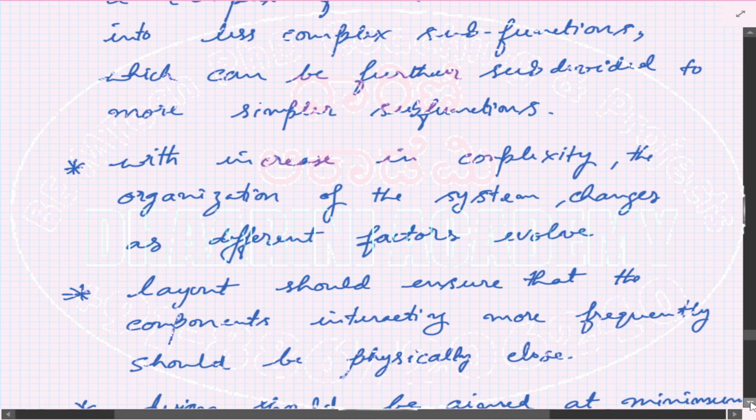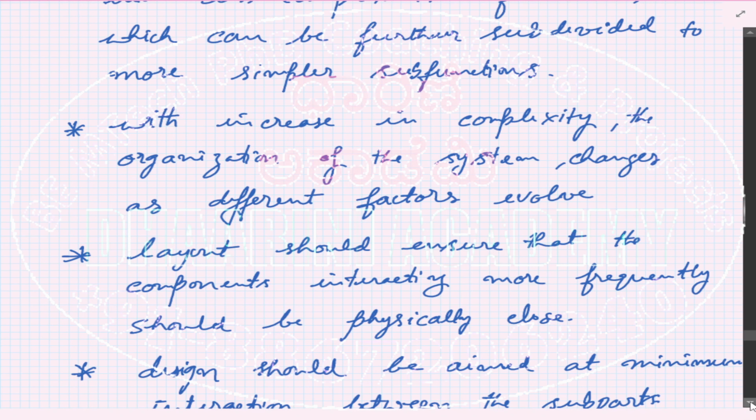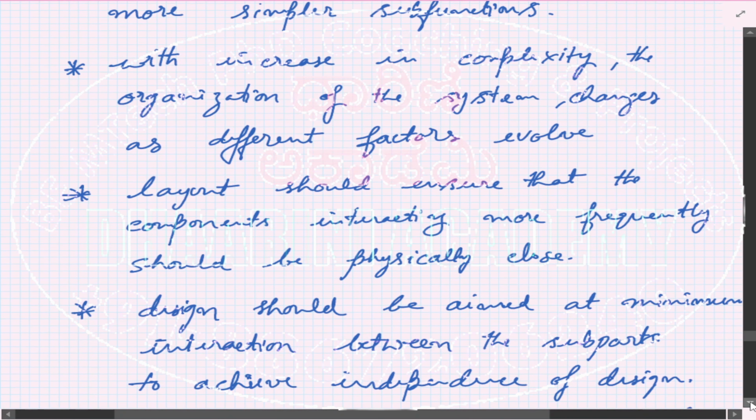Then we understood that as the complexity increases, you may have to change the organization of your system. It might be required to exchange the layers or make some changes in the layers. That's what we call the change in the organization of the system, because there are several factors depending on which you might have to change this.